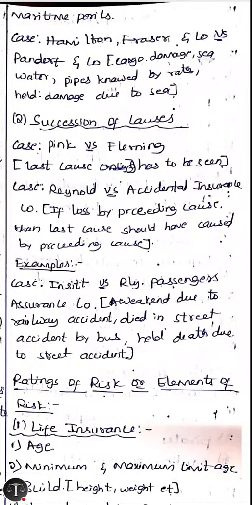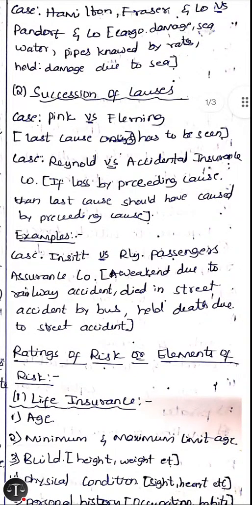If the last cause has been caused by the immediate preceding cause without any chain break, then it will be called a proximate cause. It will fall in the scope of risk. Example, in the case Insit versus Railway Passenger Assurance Co.